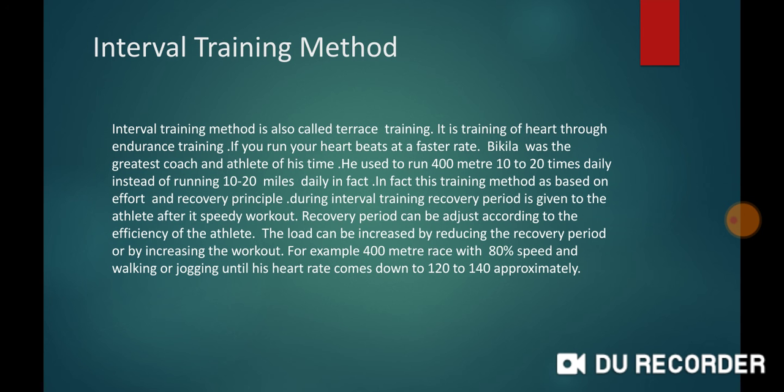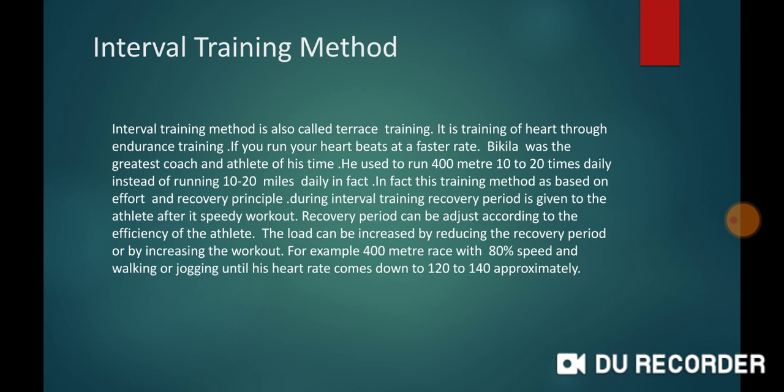In fact, this training method is based on the effort and recovery principle. During interval training, a recovery period is given to the athlete after the speedy workout. The recovery period can be adjusted according to the efficiency of the athlete.